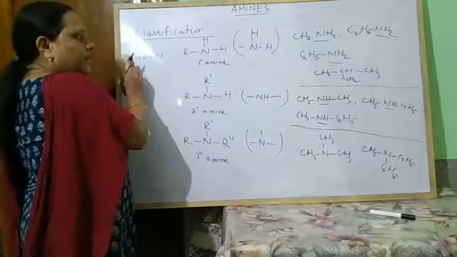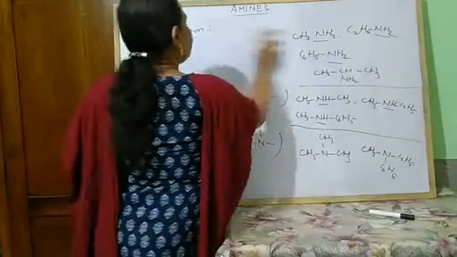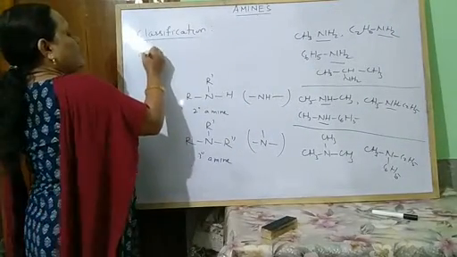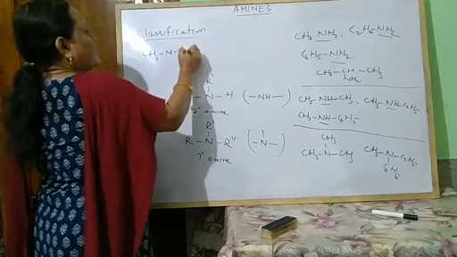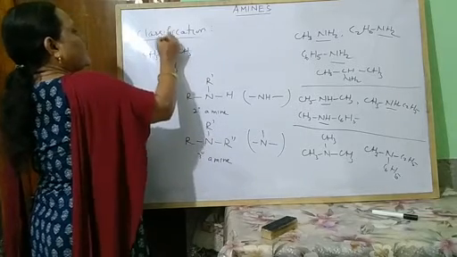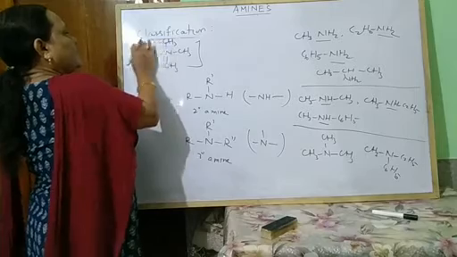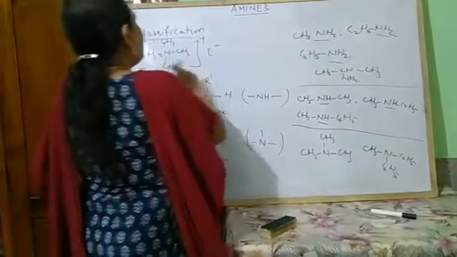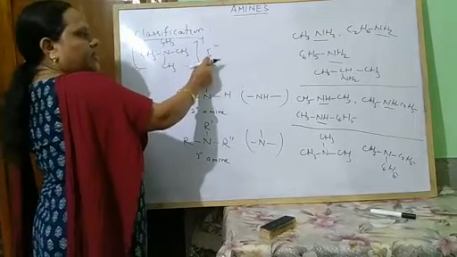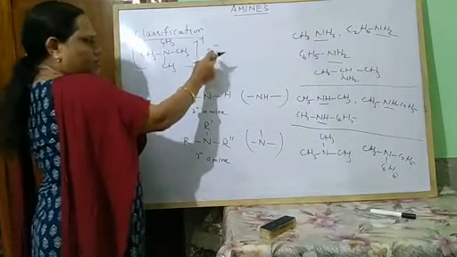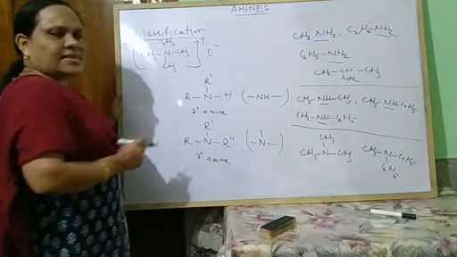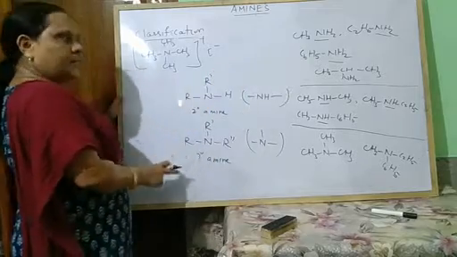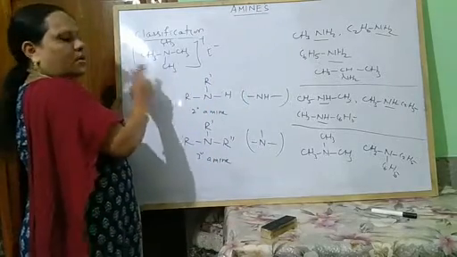And what are the examples of some quaternary salts? Some quaternary salts are CH3, N, CH3, CH3, CH3 plus I minus. So here methyl group, here hydroxide group, here halogen or hydroxide groups are generally present. So these are the examples of some primary, secondary, tertiary amine along with ammonium salt.